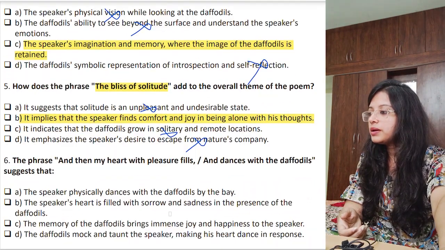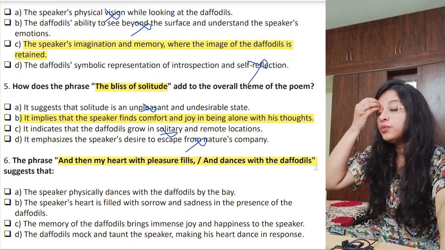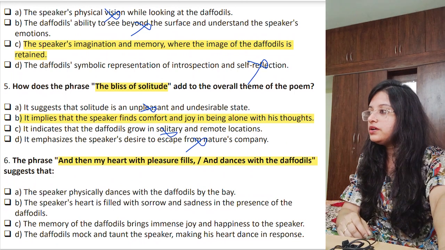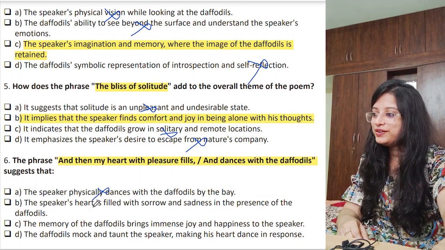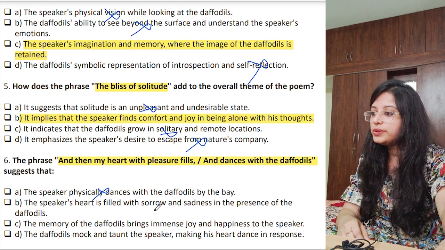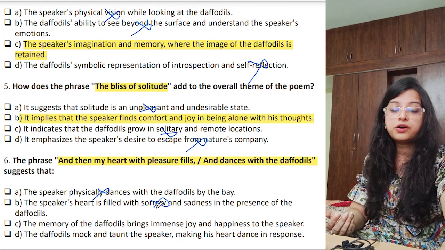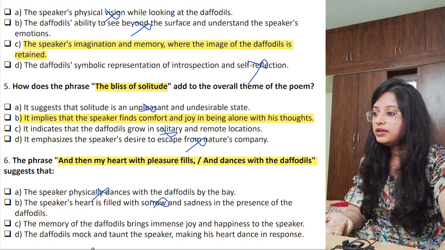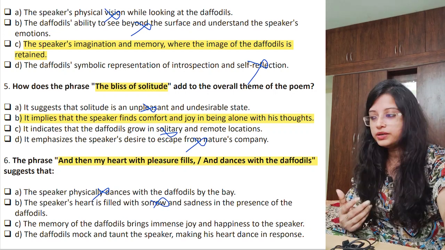So next question, number 6. The phrase, "and then my heart with pleasure fills and dances with the daffodils." What does this phrase suggest? The speaker physically dances with the daffodils. The speaker is not dancing over here, right? The speaker's heart is filled with sorrow and sadness. In the presence of the daffodils, his heart with pleasure fills, no? So incorrect.